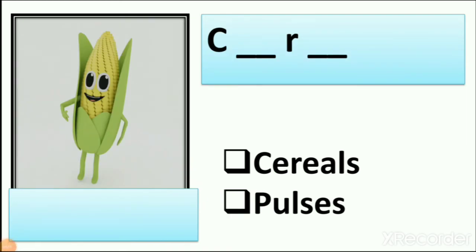We eat, right? We eat popcorn. So what is this? It is corn. C-O-R-N. What is the spelling of corn? C-O-R-N. Now let's write the missing letter of corn. C-O-R-N.